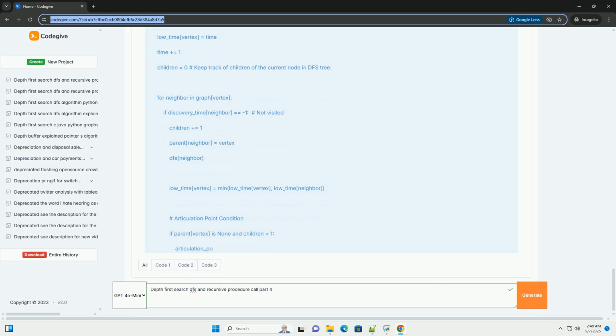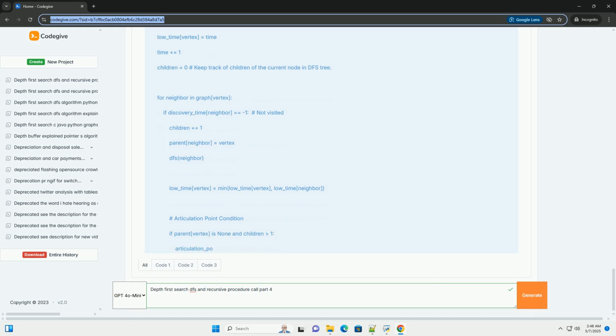Algorithm, Tarjan's algorithm. 1. Perform a DFS traversal of the graph. 2. Maintain two arrays, discovery_time, dt, and low_time, lt, for each vertex. dt[v] is the time at which vertex v is first visited during the DFS. lt[v] is the lowest discovery time of any vertex reachable from v, including v itself, by a back edge, an edge that goes back to an ancestor in the DFS tree.